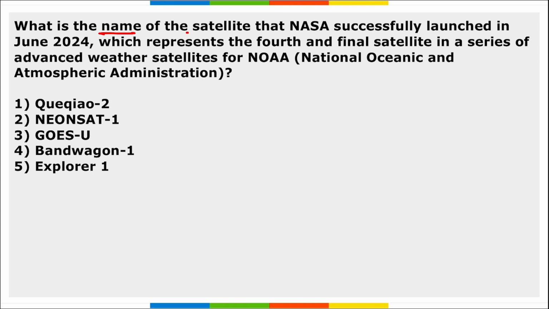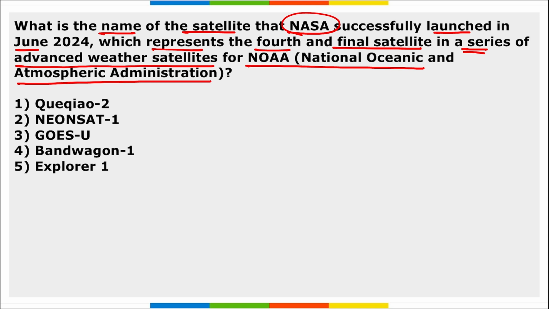Next, what is the name of the satellite that NASA successfully launched in June, which represents the fourth and the final satellite in a series of advanced weather satellites for the National Oceanic and Atmospheric Administration? It is GOES-U. This is the fourth and the final satellite of the GOES-R series of the National Oceanic and Atmospheric Administration. This NOAA GOES-U was launched on a SpaceX Falcon Heavy rocket from Florida, USA.